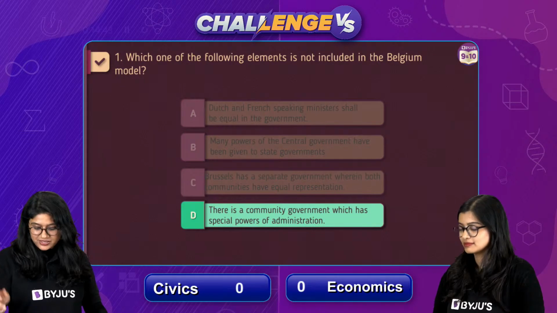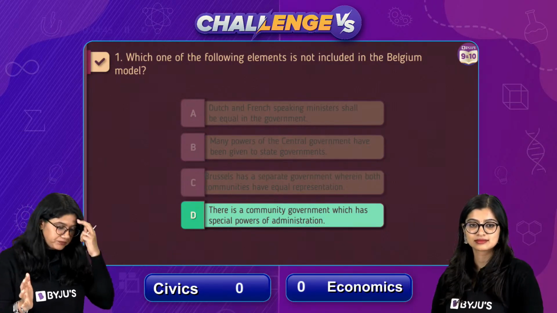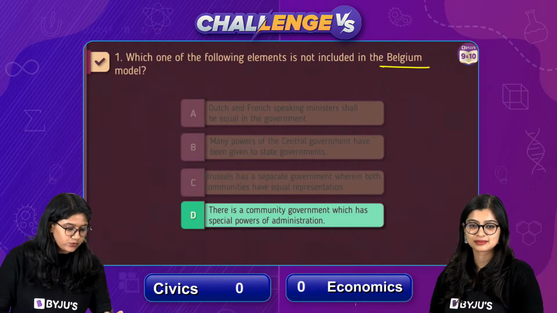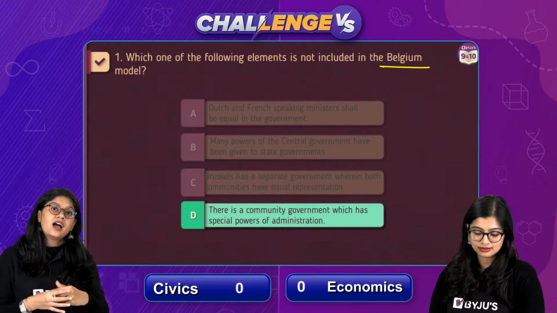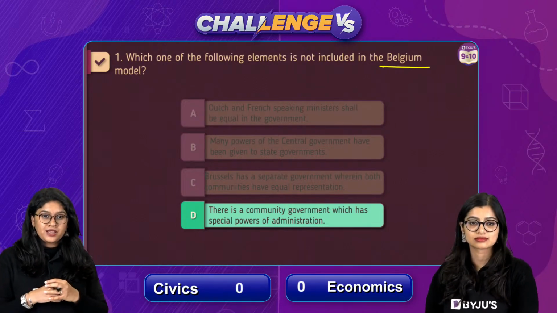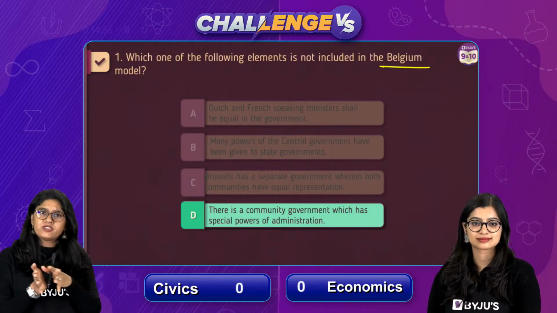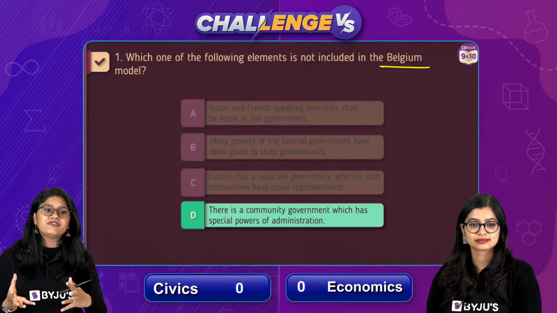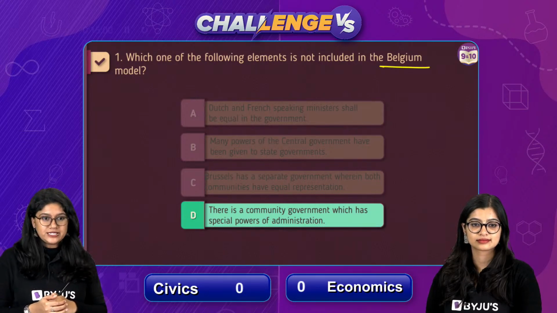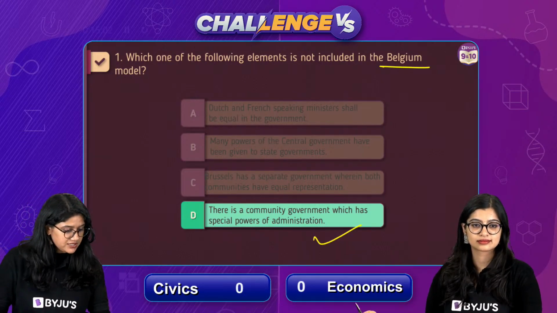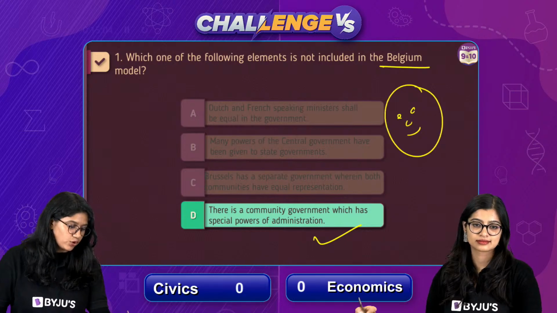So let's quickly revise, everyone. We have studied Belgium, right? It was a very interesting case where we discussed how they helped in spreading the power, not just with one community, but they actually spread it to different communities, right? And that's how they have a perfect balance, right? So option number D is the correct answer, and a smiley for all of us.